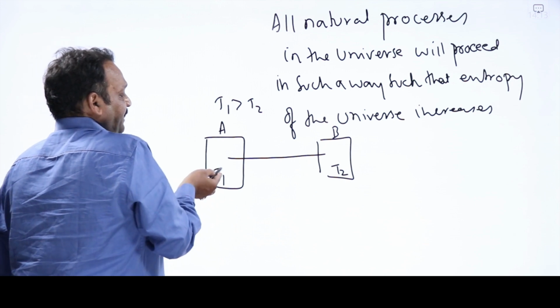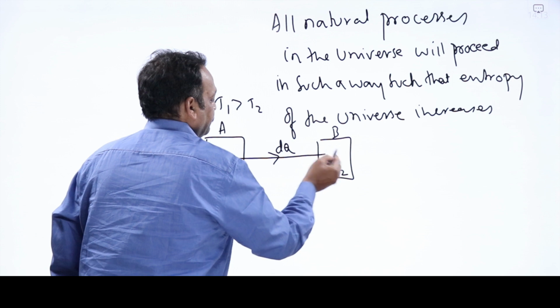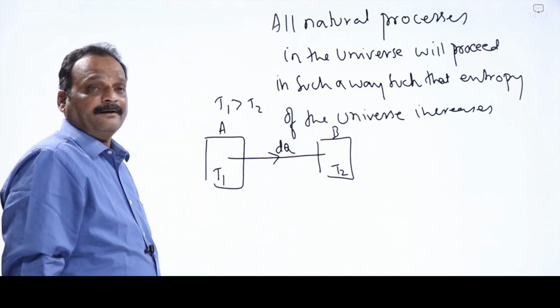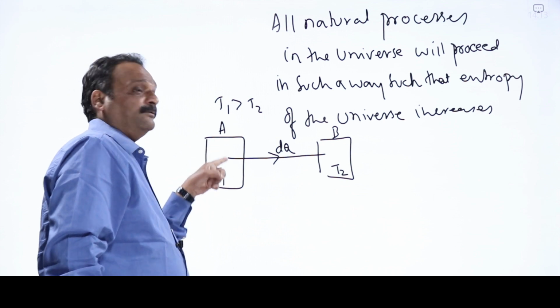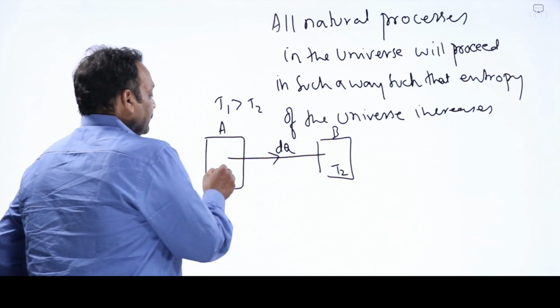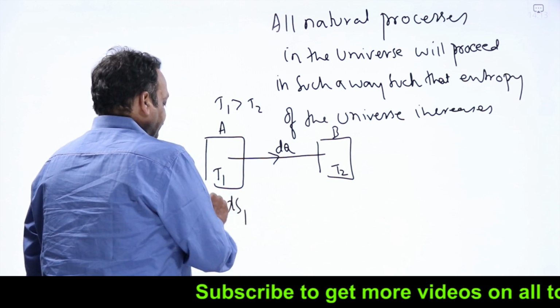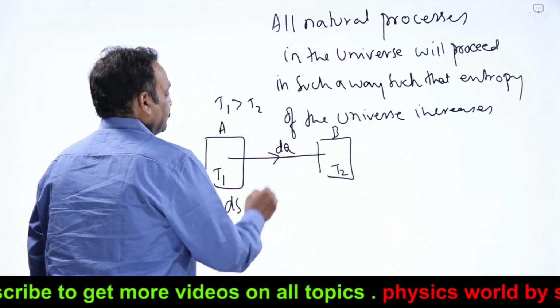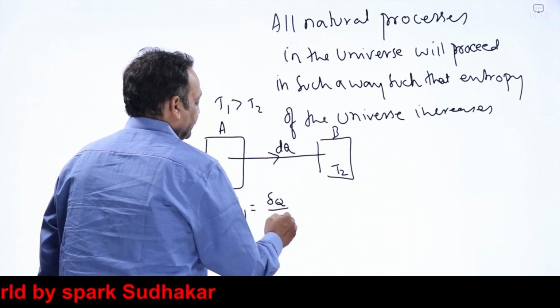Since A is at higher temperature, say dq amount of heat flows from A to B. When dq amount of heat flows out of system A, its entropy decreases. The change in entropy of A, I'll call ds1, is the decrease in entropy, equal to delta q by T1.